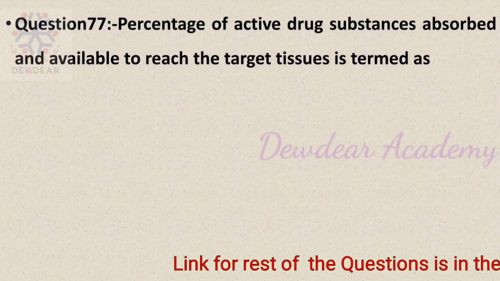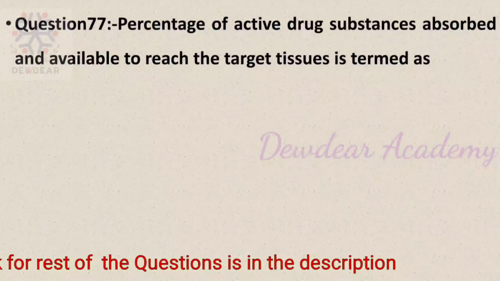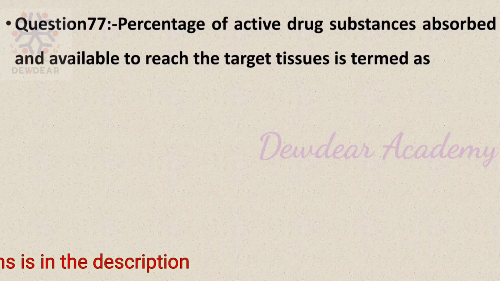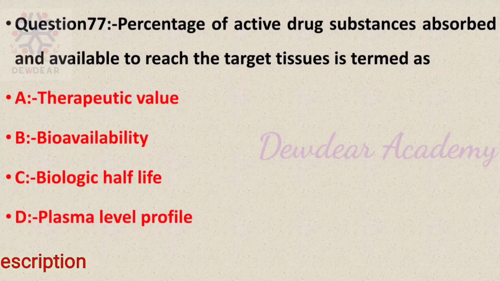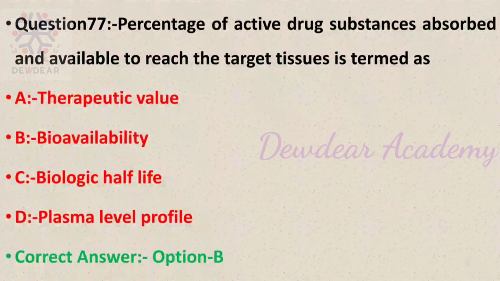Question number 77. Percentage of active drug substances absorbed and available to reach the target tissues is termed as options therapeutic value, bioavailability, biologic half-life, plasma level profile. The correct answer is option B, bioavailability. The percentage of active drug substances absorbed and available to reach the target tissues is termed as bioavailability.